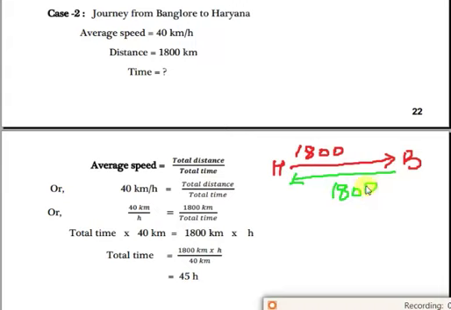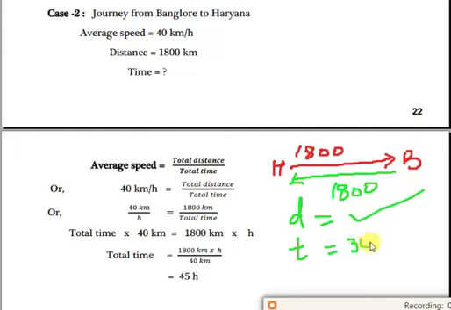Total time, this we have to find out, because this is not given in the question. We have to find out total time. So now we will write 40 km per hour, 40 km divided by h for hour, and here total distance 1800 km divided by total time, because total time we have to find out. Here time is not given in the question, so we will write here total time. Okay. Now we have to find total time.